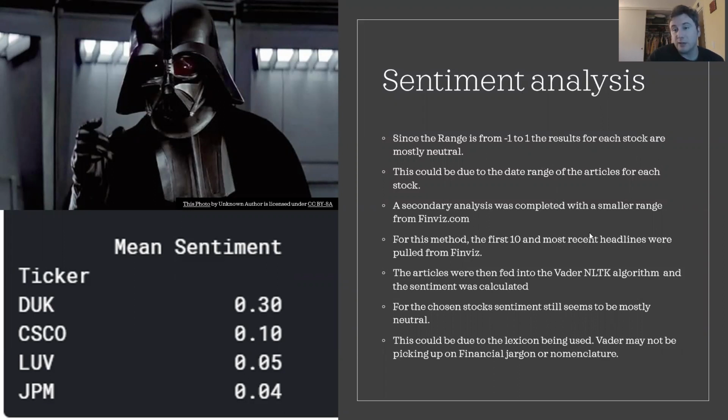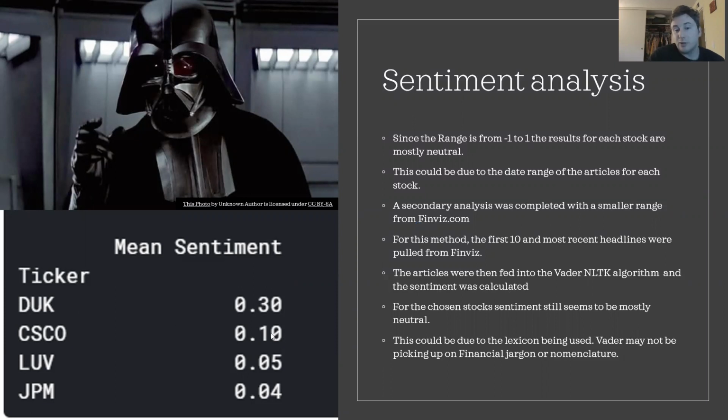In this particular case, I decided to choose the 10 most recent articles for each ticker, and then again ran the same analysis with the range of -1 to 1, using the Vader lexicon method. So we see here that really, again, not much of a difference.